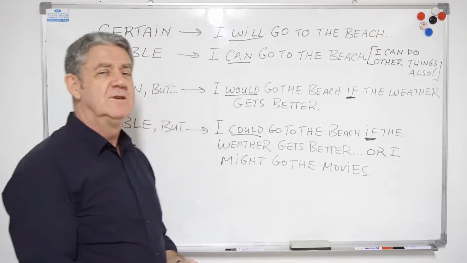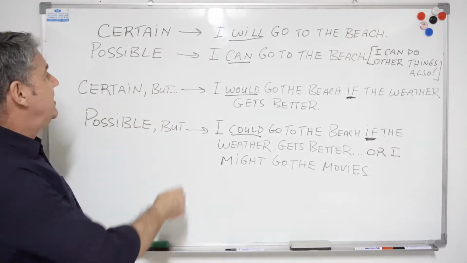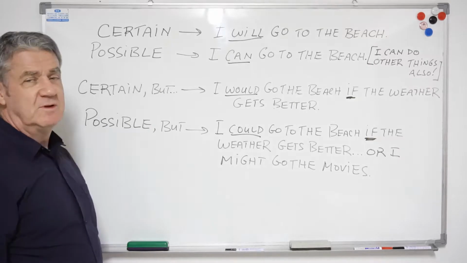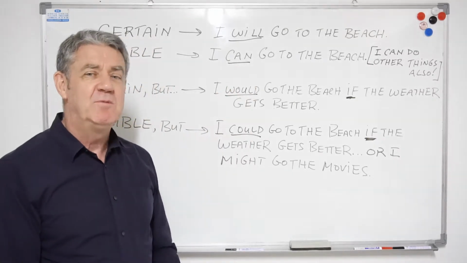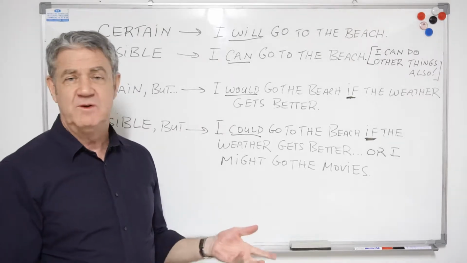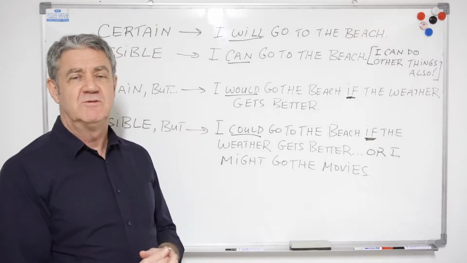Now let's have a look at the next idea. The next idea is what's possible. The word can here means able to do. It doesn't mean want to do. It just means that you're able.